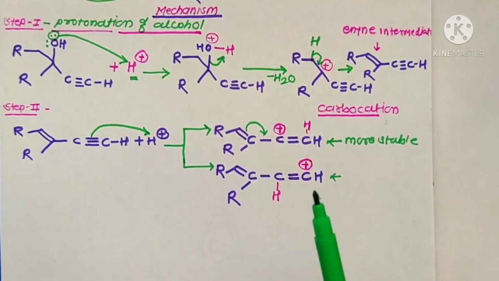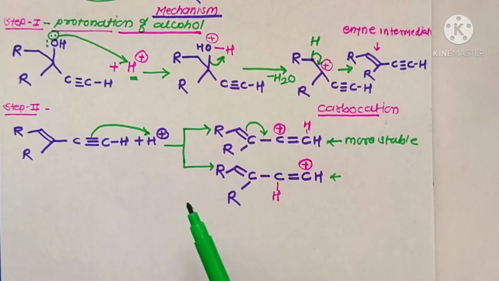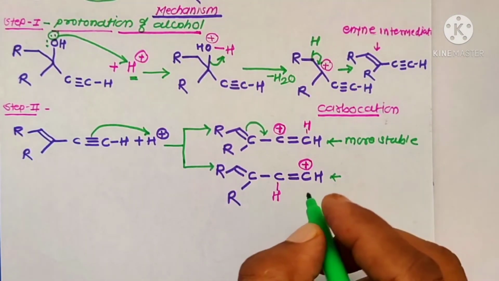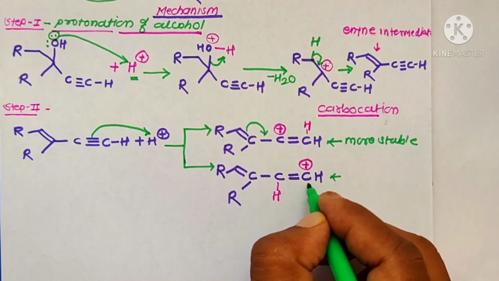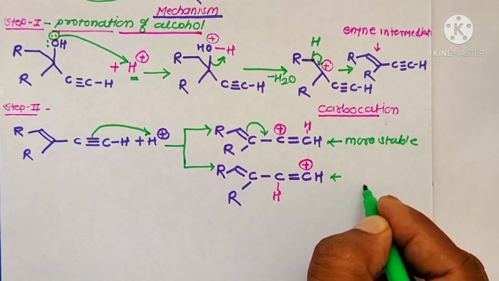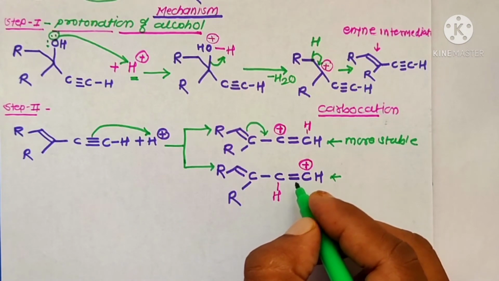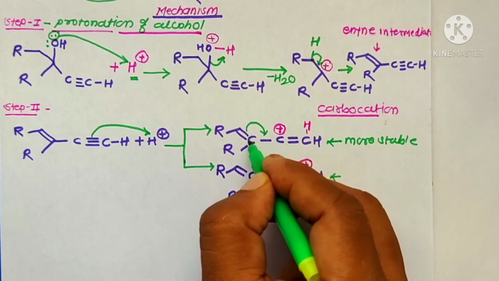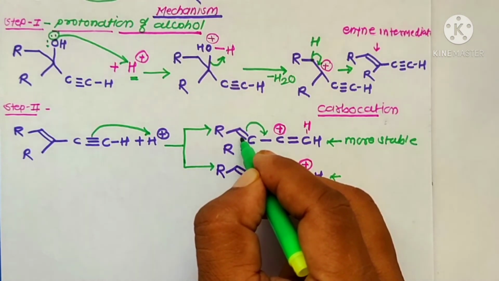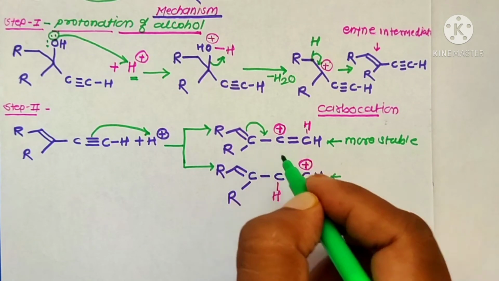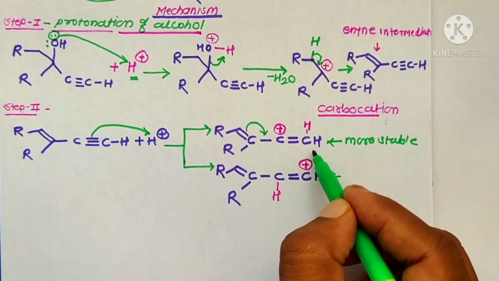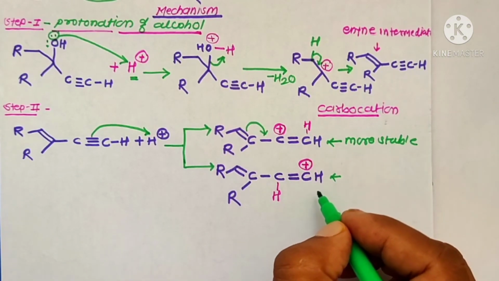Therefore, from this Rupe rearrangement reaction there is formation of alpha beta unsaturated ketones rather than aldehydic molecules. If this other carbocation were formed, then it would give aldehyde molecules, but according to the stability order, this carbocation adjacent to the stabilizing group, that is the pi bonded electrons, is the more stable carbocation and it gives alpha beta unsaturated ketones rather than aldehydic molecules.